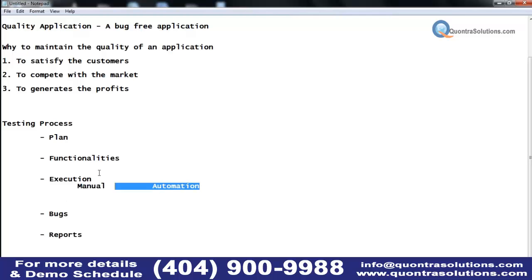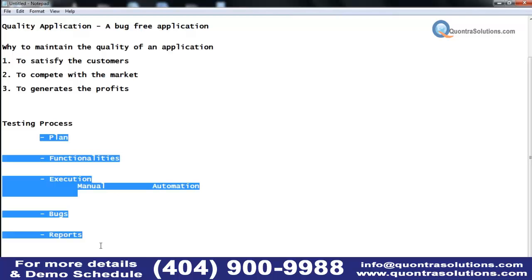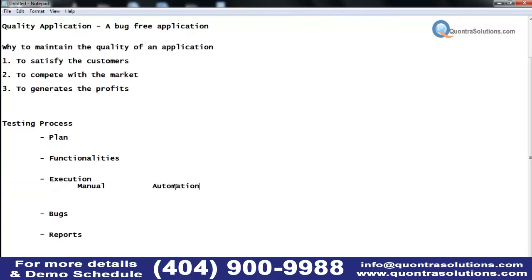See here, this is all the testing process. The only difference is at the time of execution, either manual or automation. The remaining part is entirely the same.